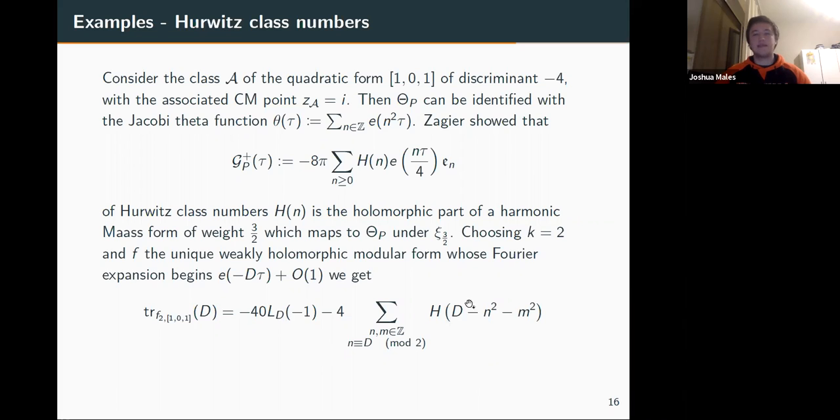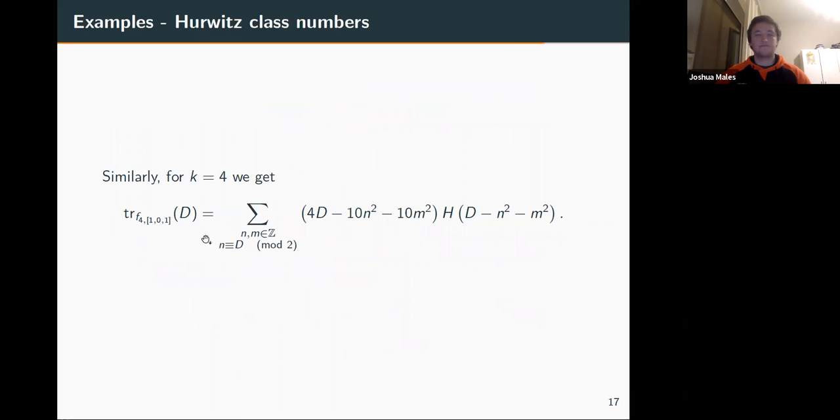You can play the same game for k equals 4. So for k equals 4, if we choose the same things, we again get some finite sum of Hurwitz class numbers, but with some extra linear factor here, or quadratic factor, sorry.